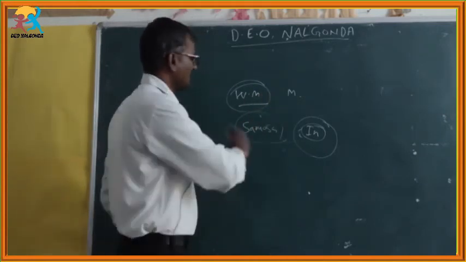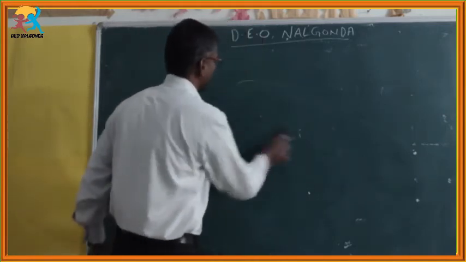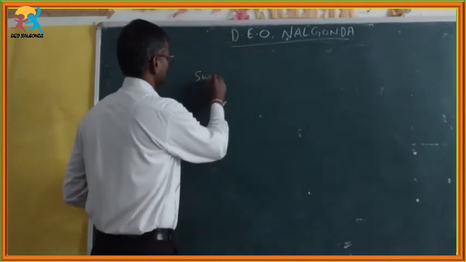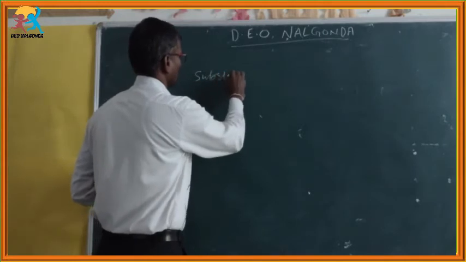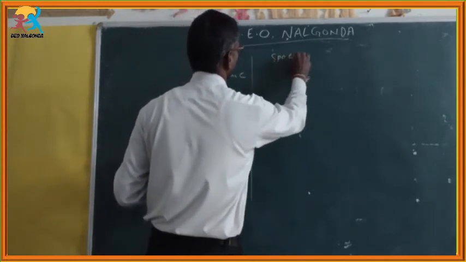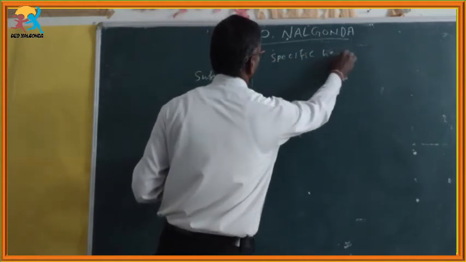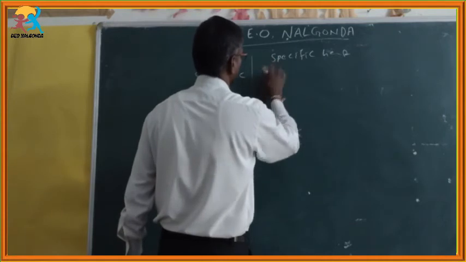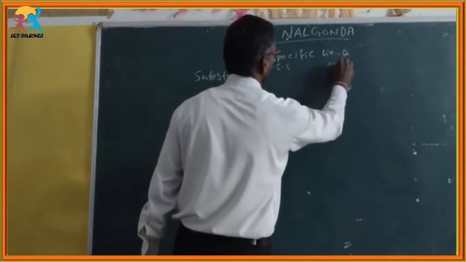We have some substances and their specific heats. We will discuss the substances and their specific heat in CGS and MKS.